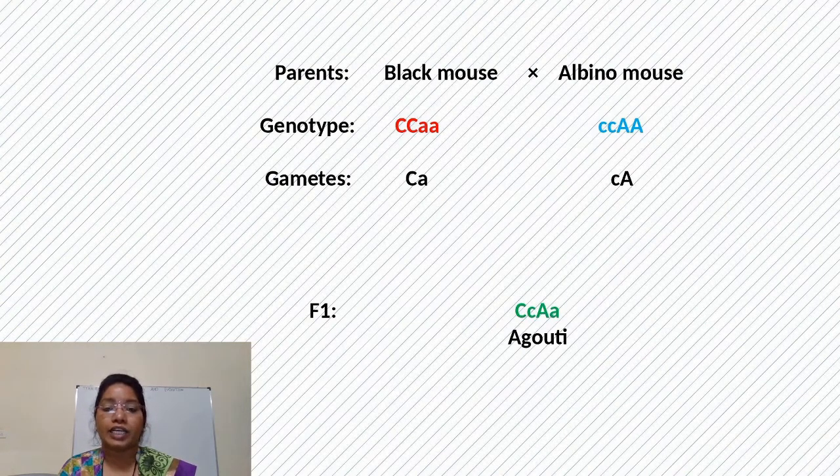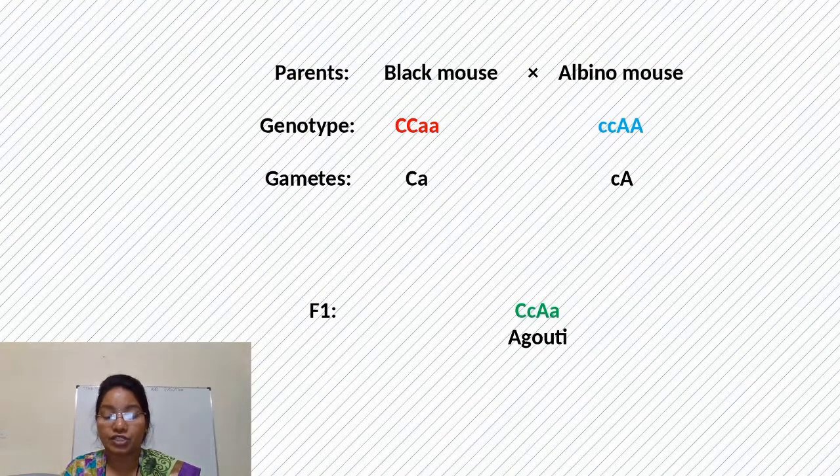When they are crossed, in F1 generation, capital C and capital A are present together, they interact, and instead of producing black or albino, they produce agouti color. So the agouti color comes from which background? Here capital A and capital C interact and produce a different variety, that is agouti coat color.